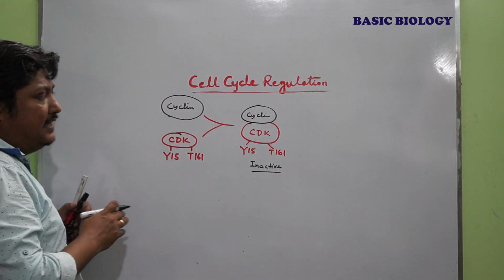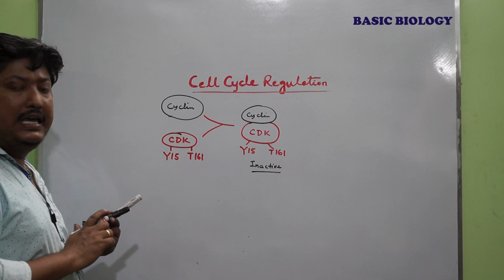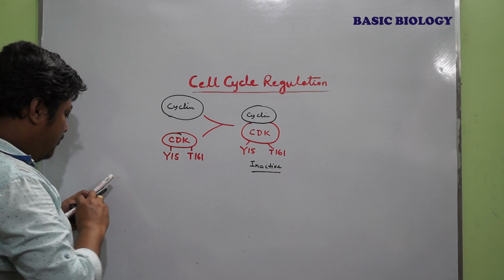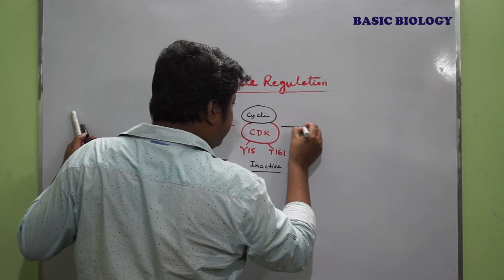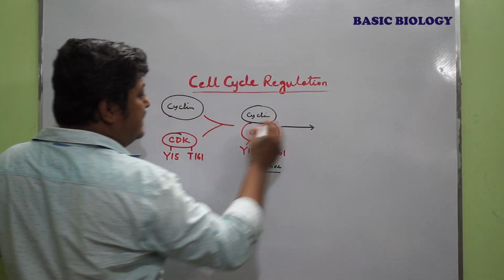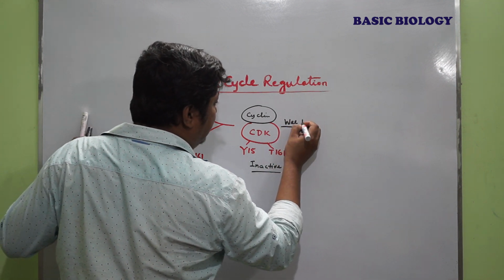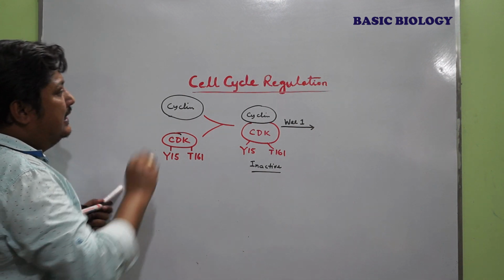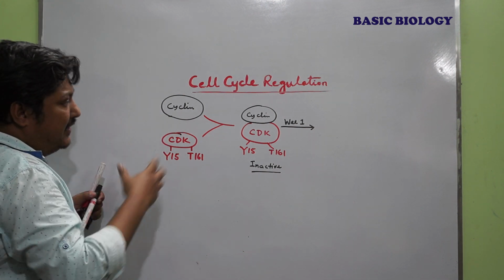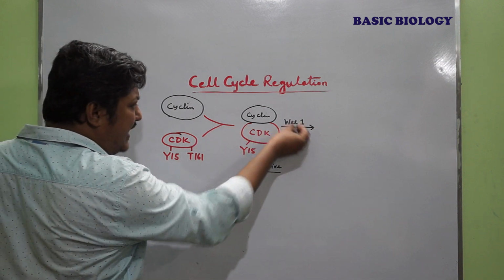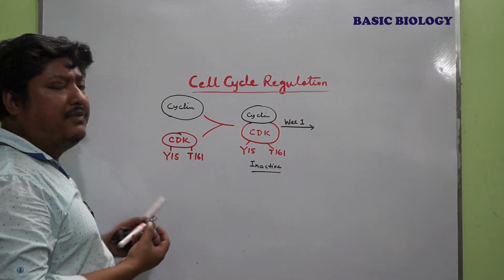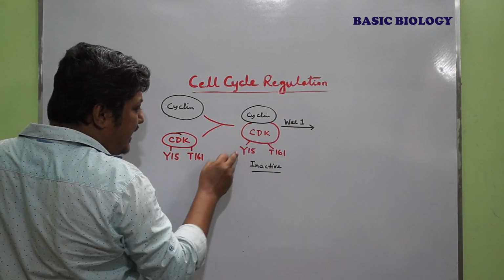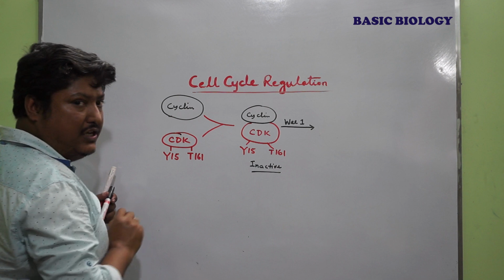As I have said, the mere association of cyclin and CDK is not enough to activate this heterodimeric complex. Now, another protein known as WEE1 is a kinase enzyme found in eukaryotes. When activated, the WEE1 gene phosphorylates. The main role of a kinase is phosphorylation. So the WEE1 protein phosphorylates the tyrosine 15.